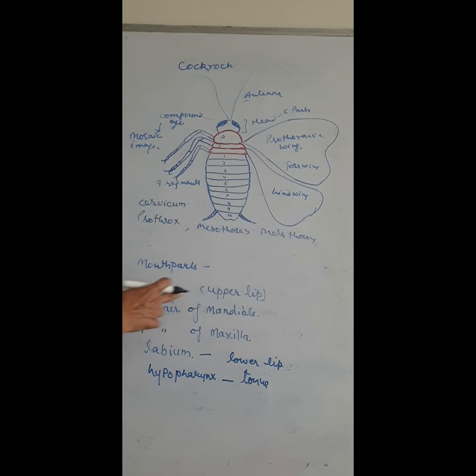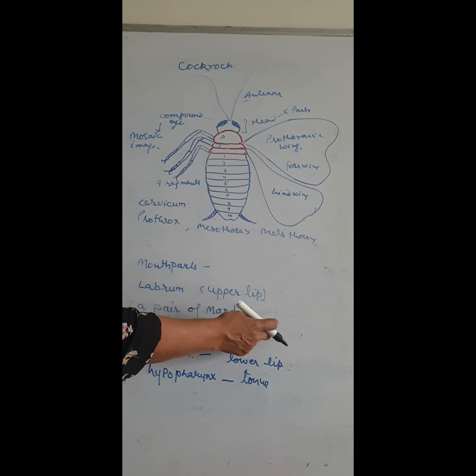The labrum, upper lip; labium, lower lip; the maxilla, the accessory jaw; the mandible has two parts, the grinding part and the incisor part.